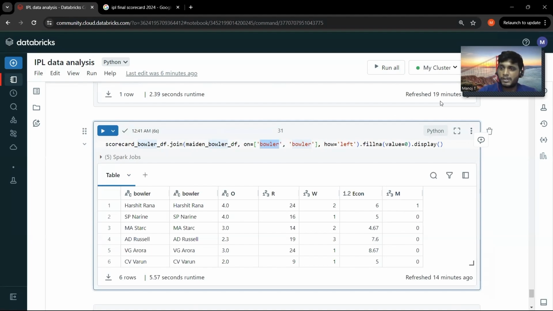Perfect. So right now I have created the scorecard for the batting and the bowling. Of course it was really tough. It was challenging to identify a lot of missing use cases. Of course you people can definitely use this data set and try to find different insights out of it. If you really want us to work on some different insights, do let us know in the comments so we can work on it and post it in the upcoming series.